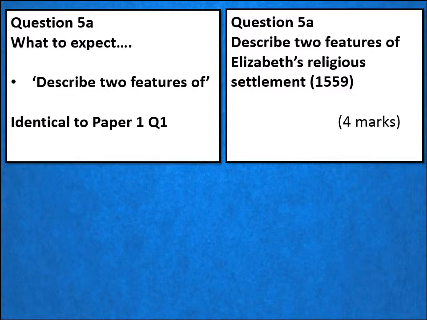So here's our question that we're going to focus on. Describe 2 features of, and then our topic of Elizabeth's religious settlement, 1559, and that's for 4 marks.